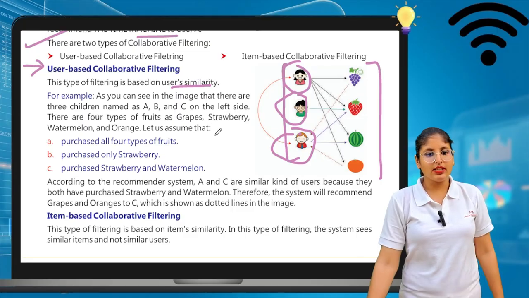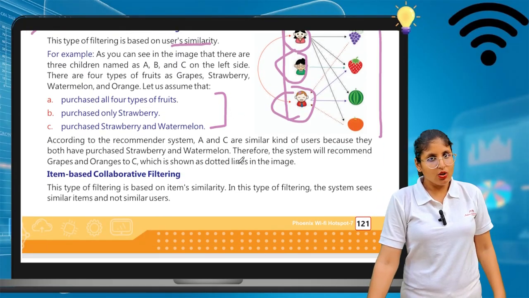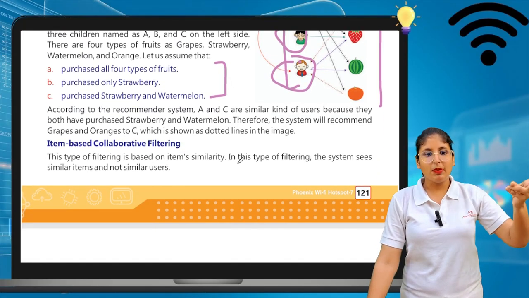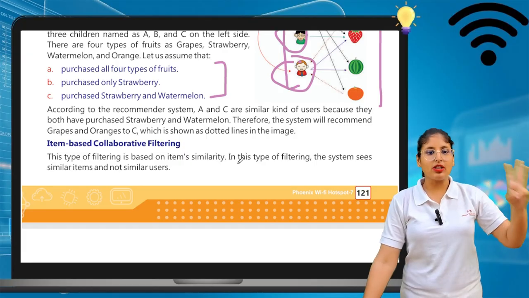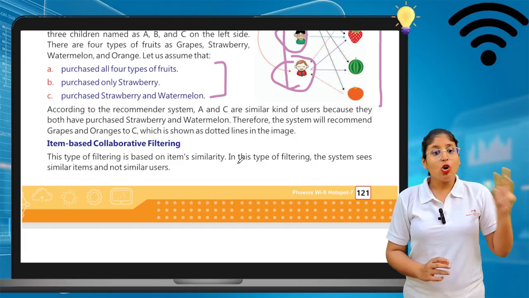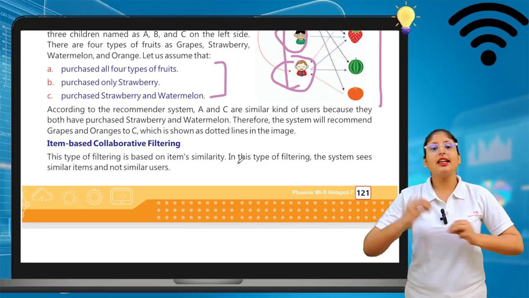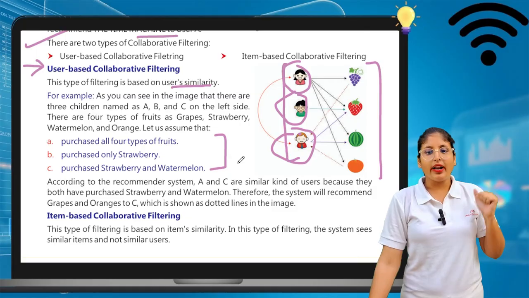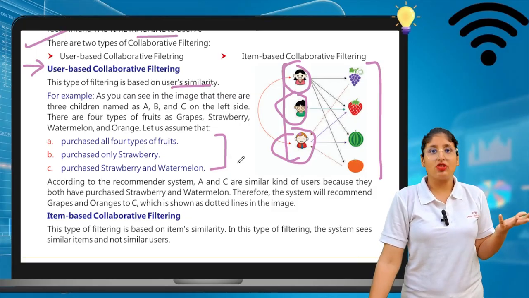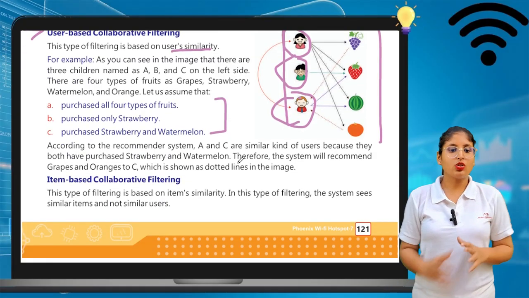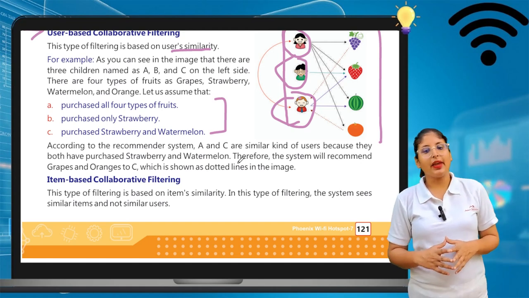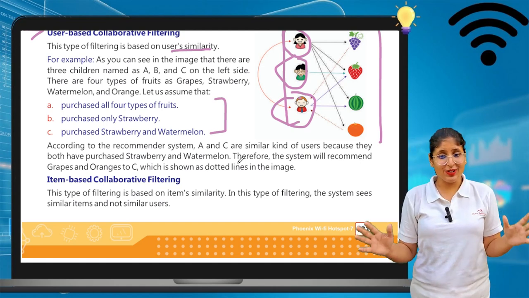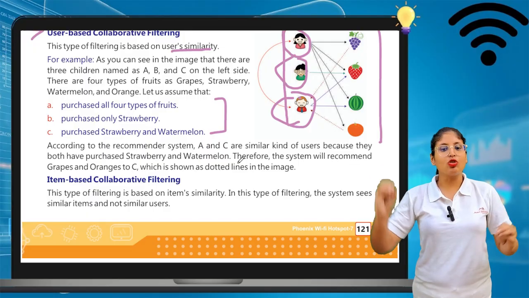So this is what users A, B, C purchased. User A purchased all the fruits, user B purchased only strawberry, user C purchased strawberry and watermelon. So user B and user C get recommendations of the fruits they did not purchase. According to the recommender system, A and C are similar kinds of users because they both purchased strawberry and watermelon.